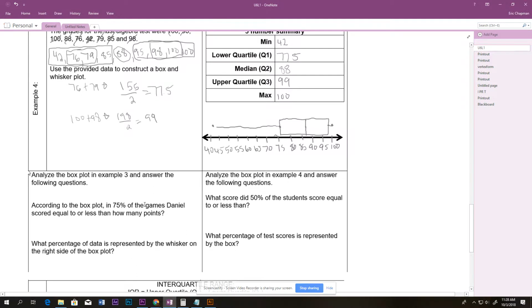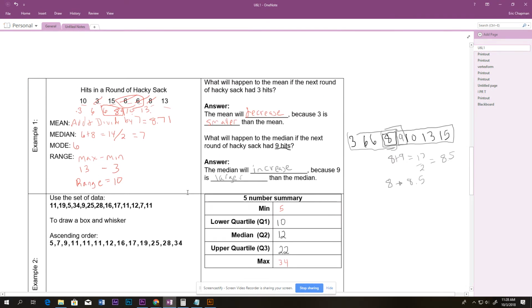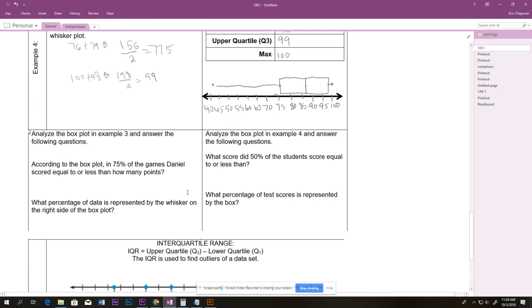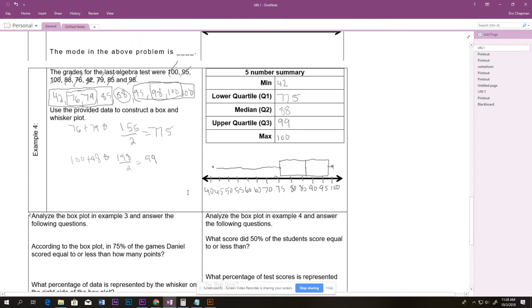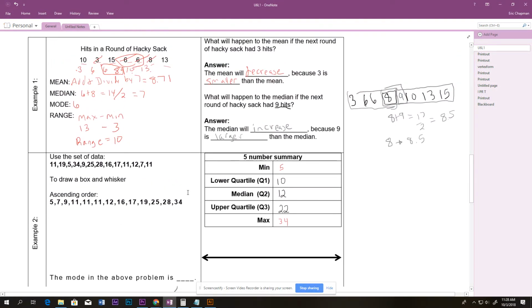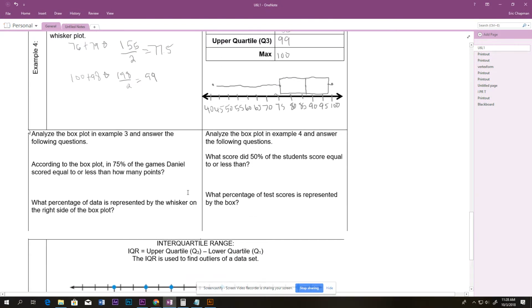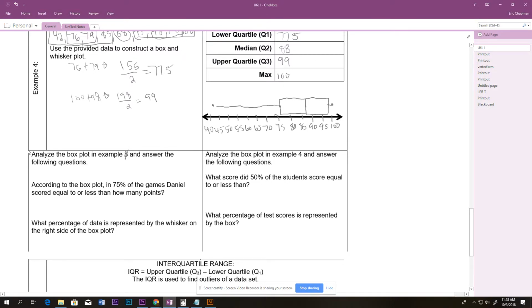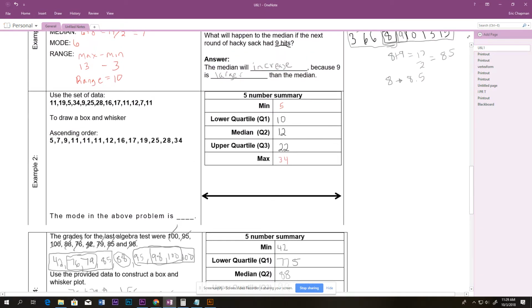According to the box plot, 75% of the games. Well, I can't answer that question. All right, let's go. I think this meant example 2. So let me draw this box plot real quick. All right, I already had it.